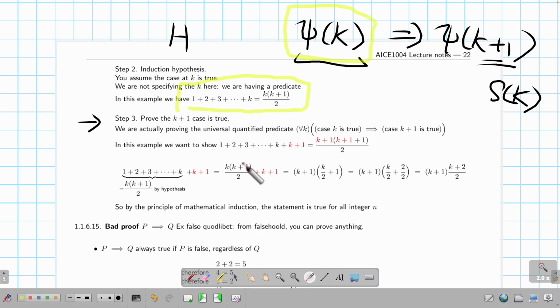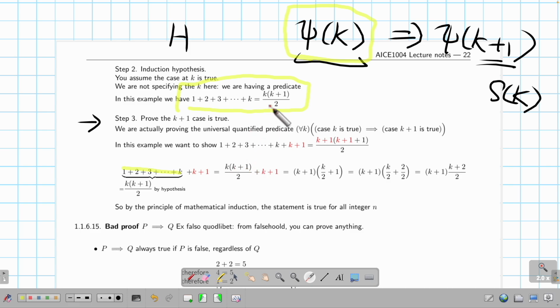Here's how I prove it. Suppose I consider the k plus 1 case, so the statement phi is 1 added up to k plus 1. Now I have 1 plus 2 plus 3 up to the red thing, which is a new term. I want to prove this is true. This whole thing is just this whole thing, and the first k terms are true because of the yellow box. I assume it's true, so this is the yellow box. Then this yellow box is just this yellow box.